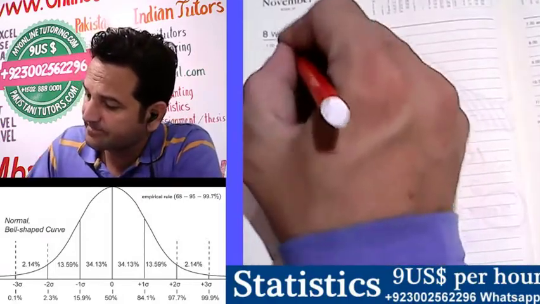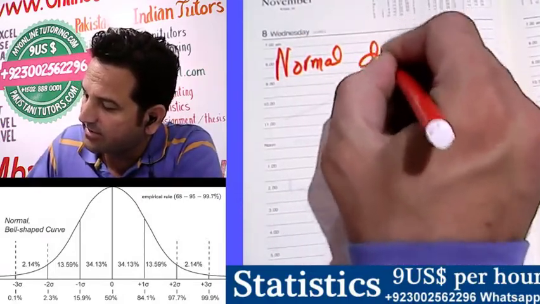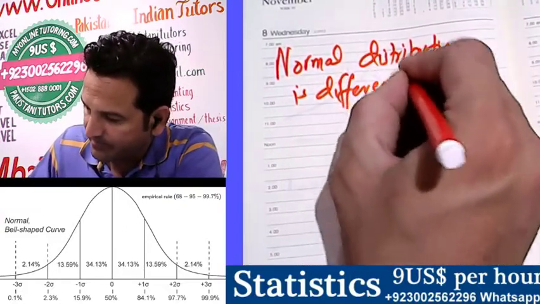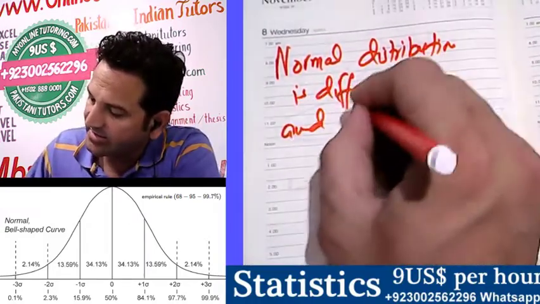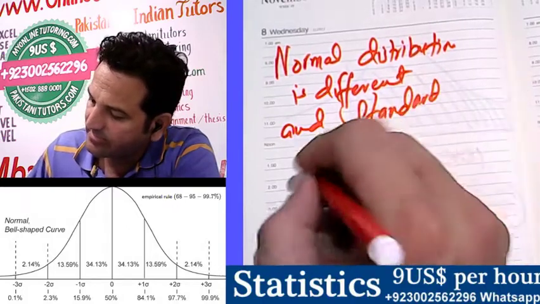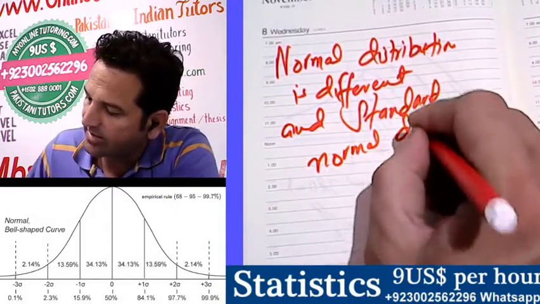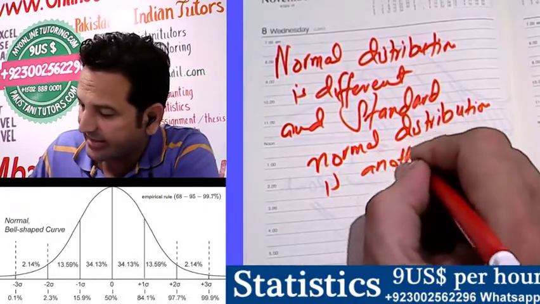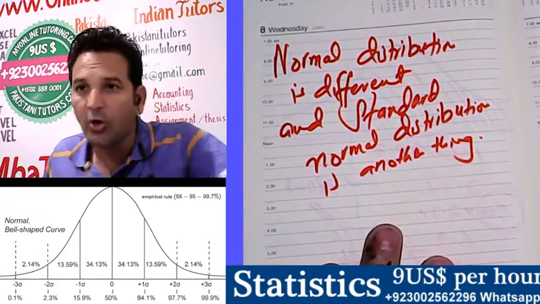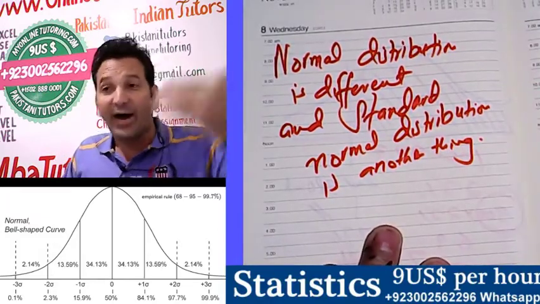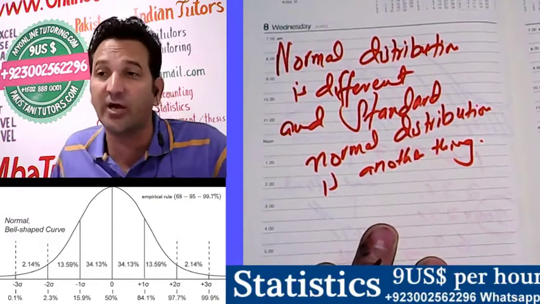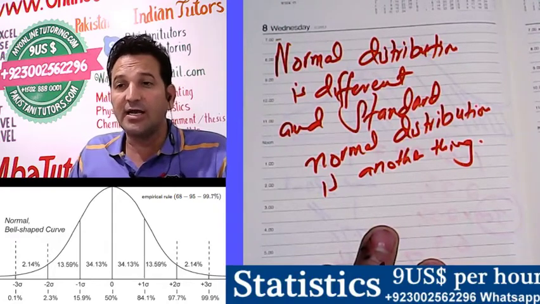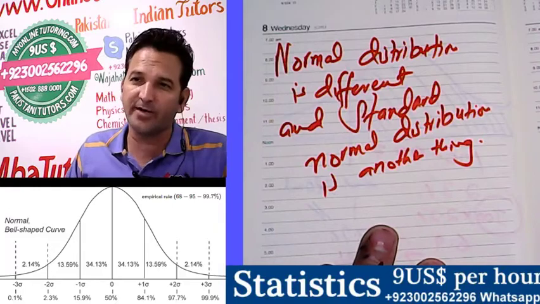The last thing I'm writing: normal distribution is different and standard normal distribution is another thing. Although standard normal distribution is an extension of normal distribution, we will not say it is a part. Standard normal distribution is the extension of the concept of normal distribution.